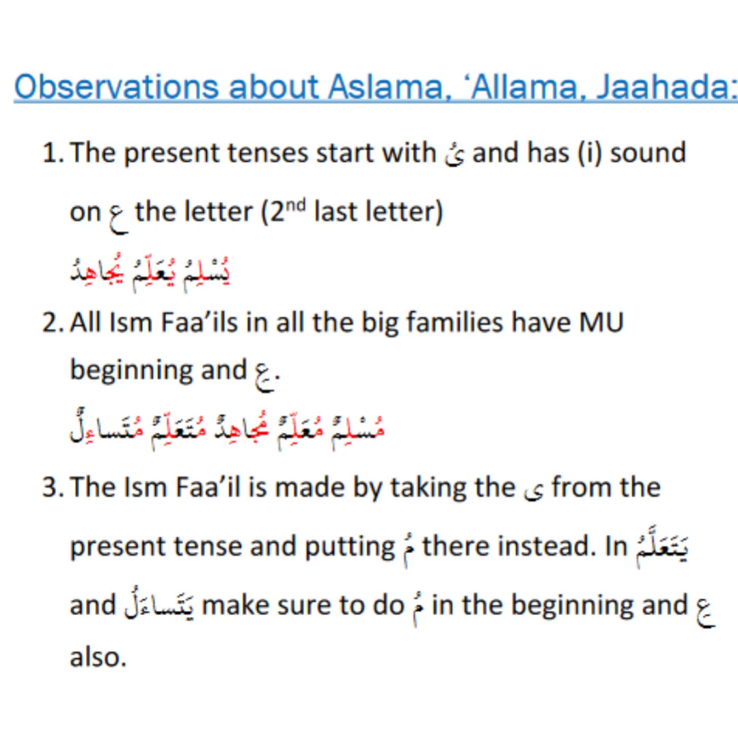All ism fa'il in all the big families have a mu beginning and a kasra on the ain letter. So Aslama is Muslimun. And similarly, we have Muallimun, Mujahidun, Muta'allimun, and Mutasa'ilun. So the ism fa'il can be made by taking the ya from the present tense and putting a mu there instead. In the two families yata'allamu and yatasa'alu, we have to make sure that along with mu in the beginning, we also put a kasra on the ain letter. So it becomes muta'allimun and mutasa'ilun.